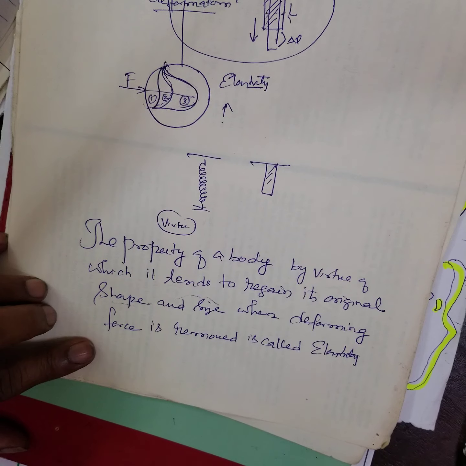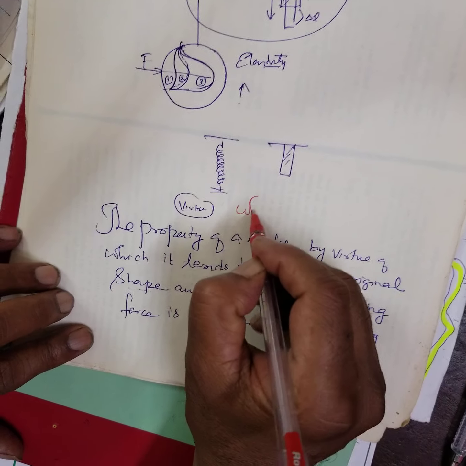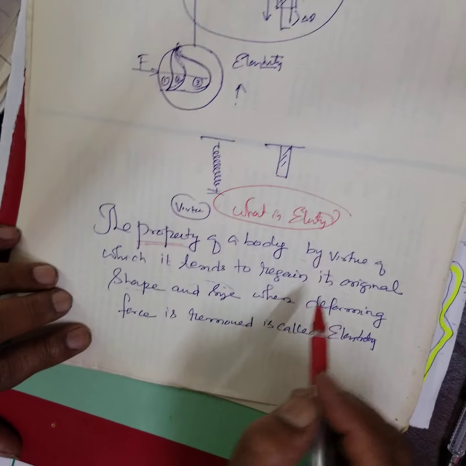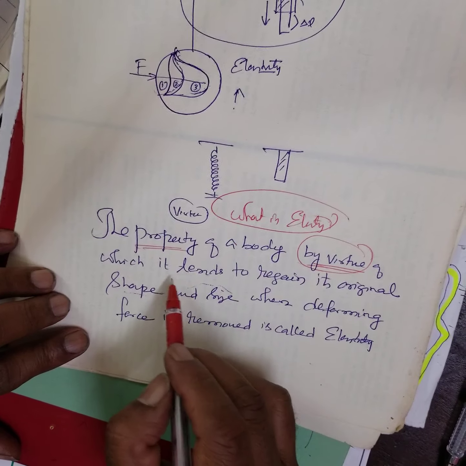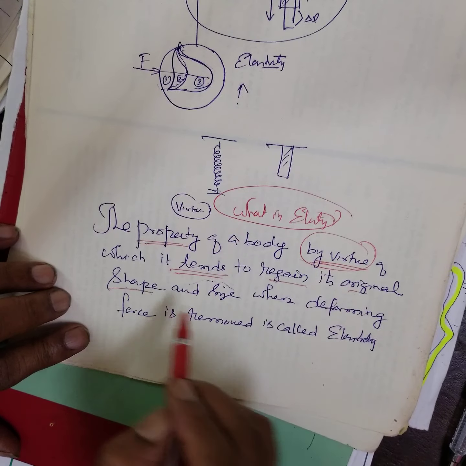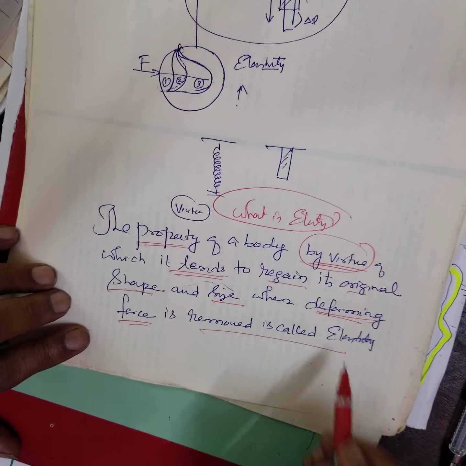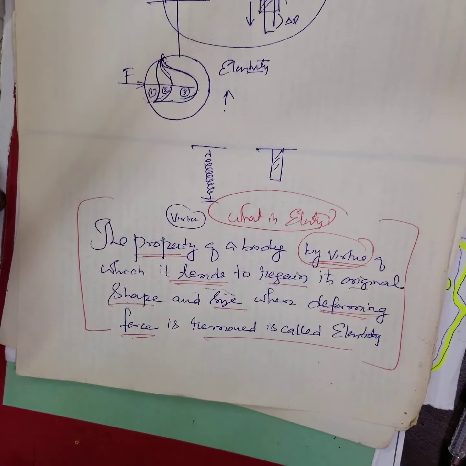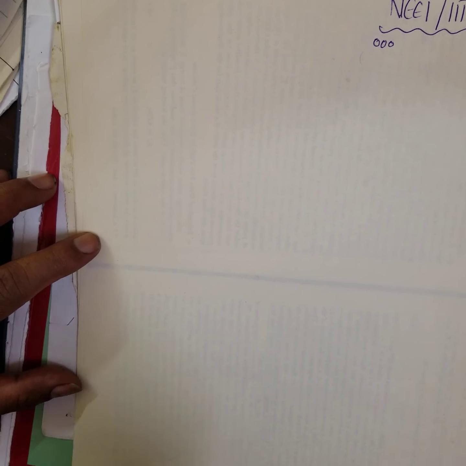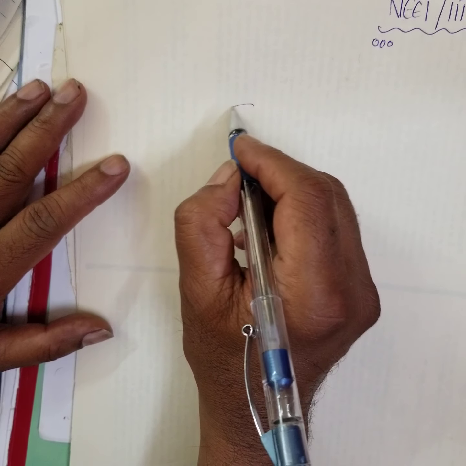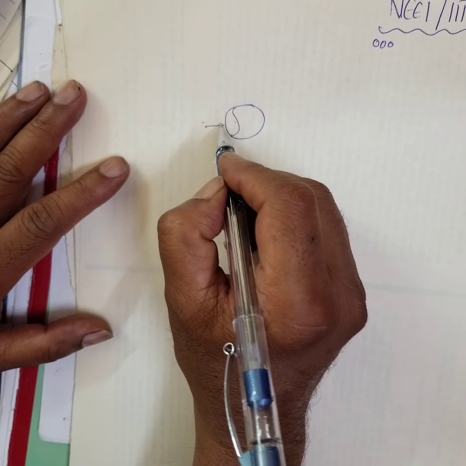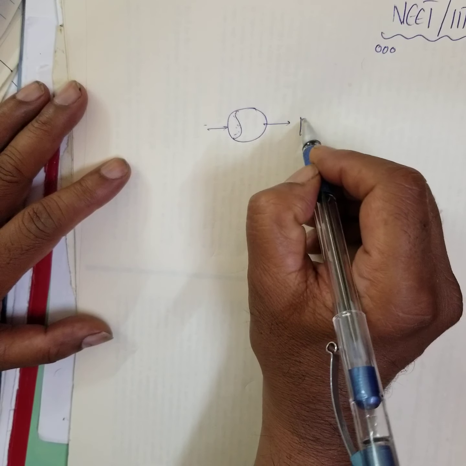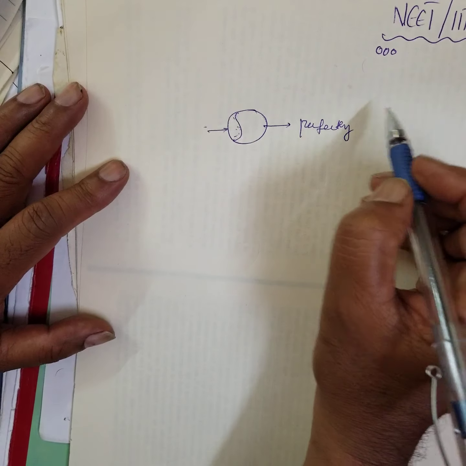Can you follow? Now I have defined what elasticity is. If they ask you what is elasticity, it is the property of the body by virtue of which it tends to regain its original shape and size when the deforming force is removed. This is the first PUC, plus one definition. When a body regains its original position after you apply a force and deformation takes place, then it is called perfectly elastic.